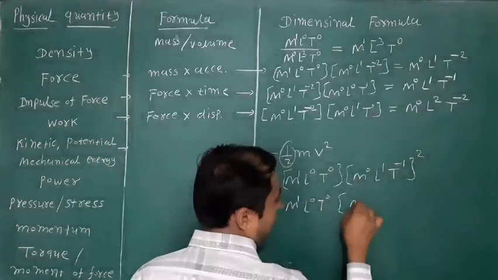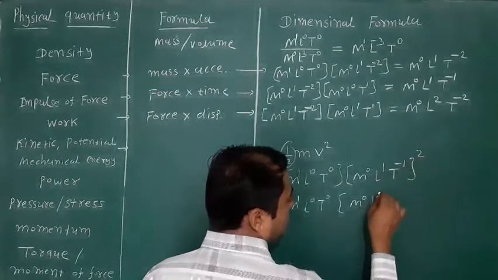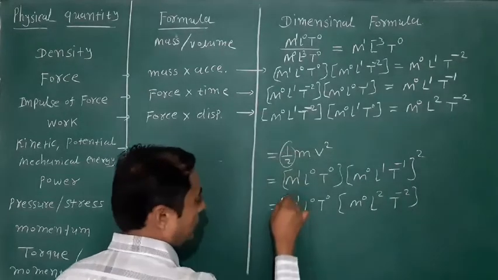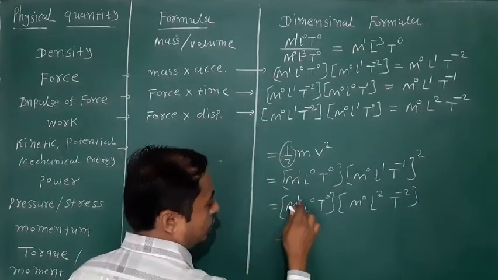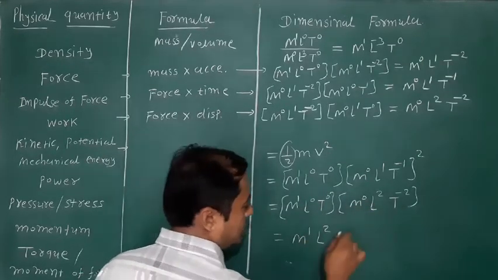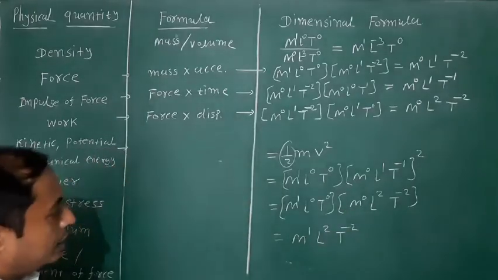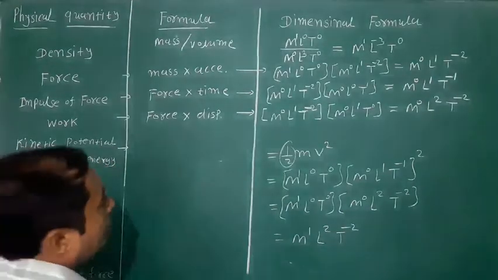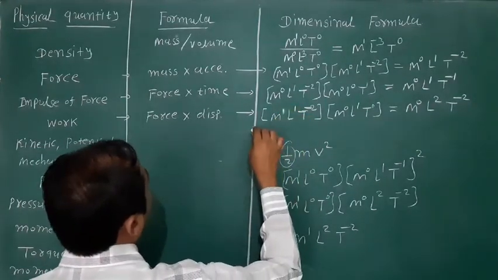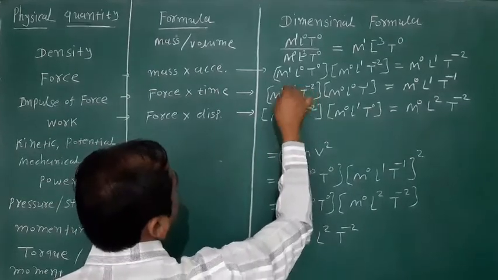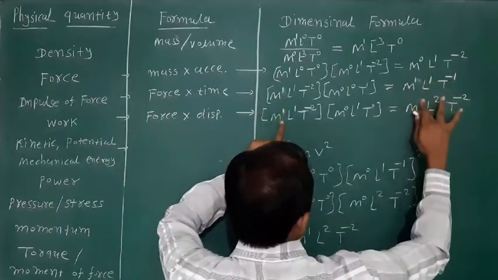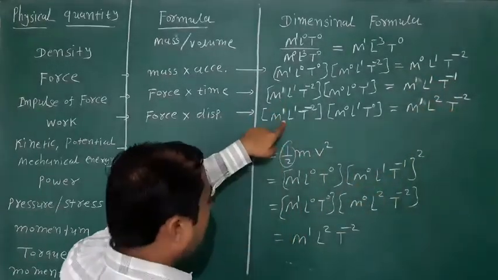0 into 2 means M raised to 0, 1 into 2 means 2, T raised to minus 1 cross 2 means minus 2. Here M raised to 1 plus 0 means 1, L raised to 2 and T raised to minus 2. Friends, here M raised to 1 and M raised to 1, some mistake here.